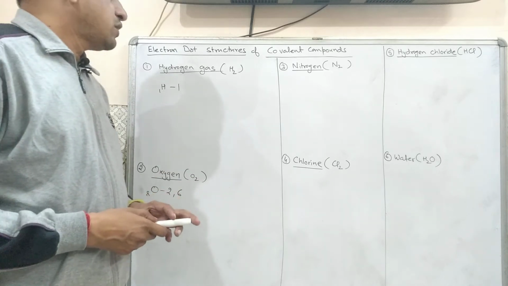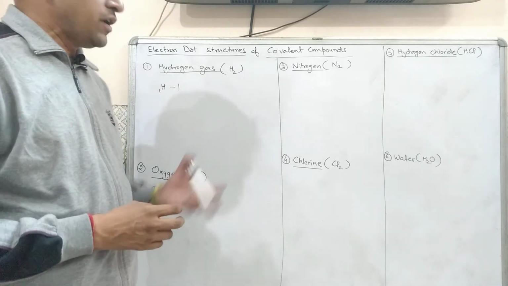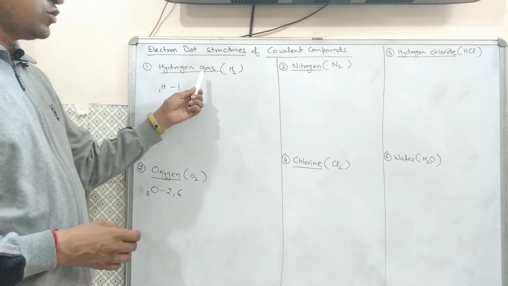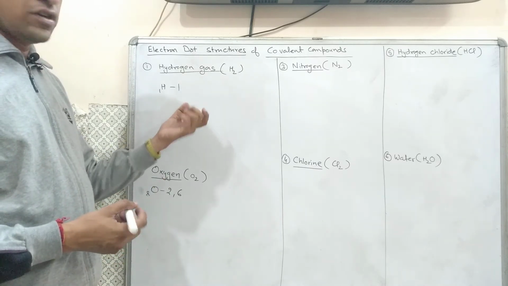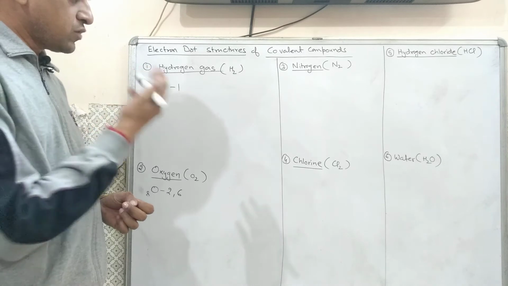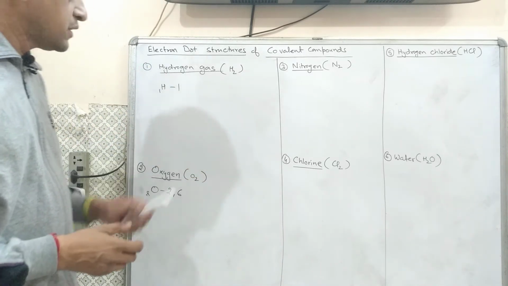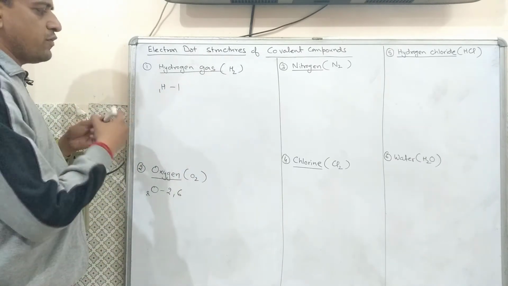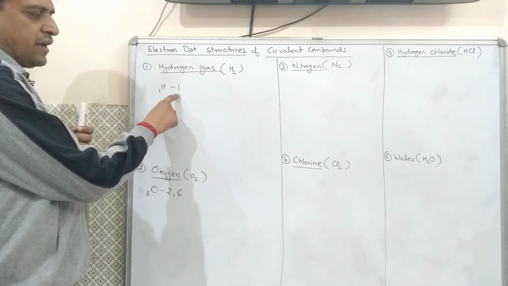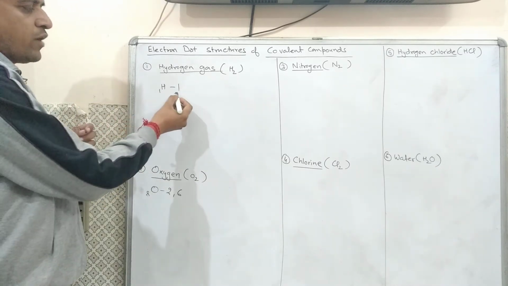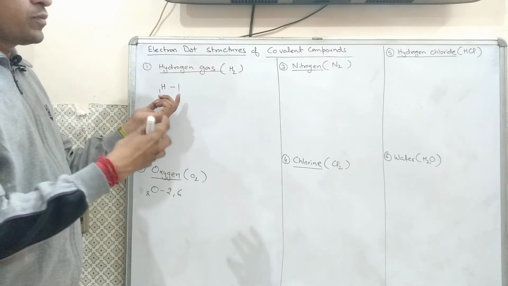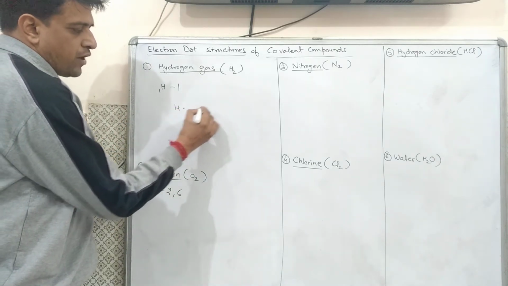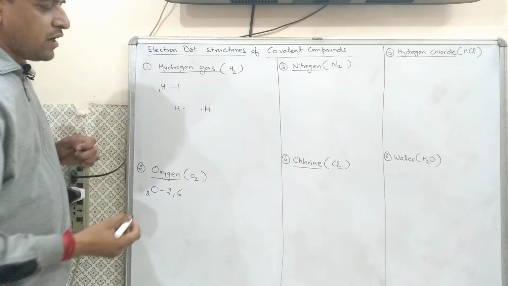Now come to electron dot structures of covalent compounds. In your syllabus, there are several compounds starting from the elementary one, that is hydrogen gas. How to write the electron dot structure whenever there is a question related to it in your board paper. Suppose we have to write the electron dot structure of hydrogen gas. First of all, we will write the atomic number of hydrogen and electronic configuration, that is 1. It requires how many electrons in the first shell to become stable, that is 2. That means it should acquire one more electron from another hydrogen atom.